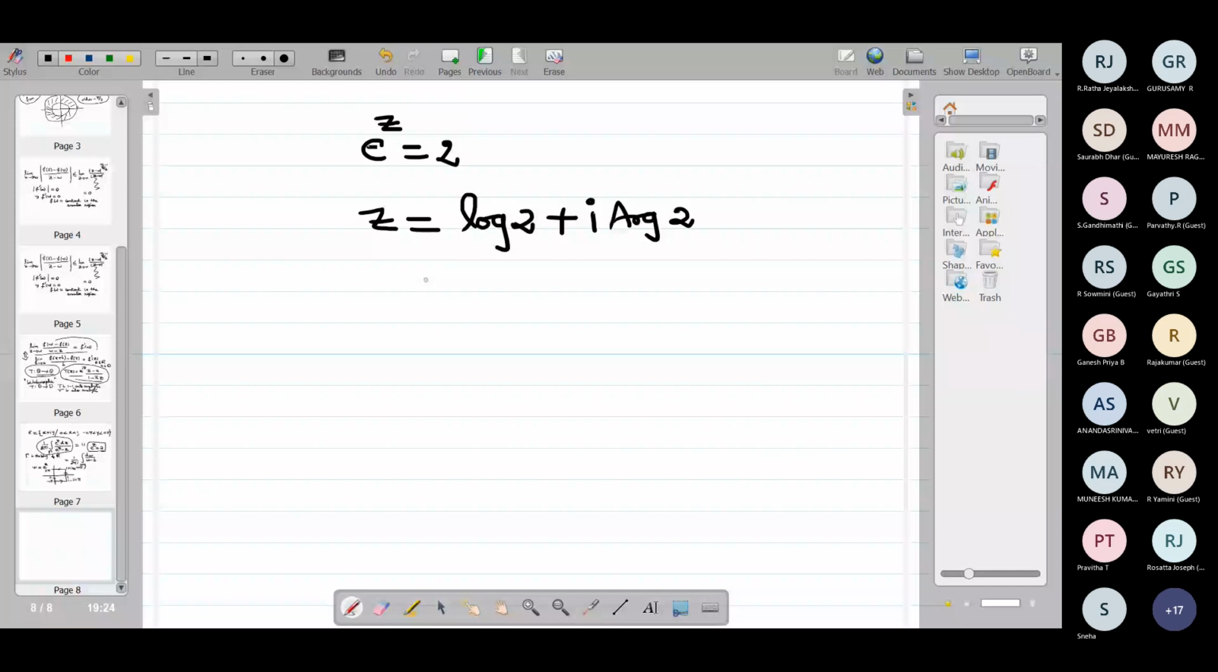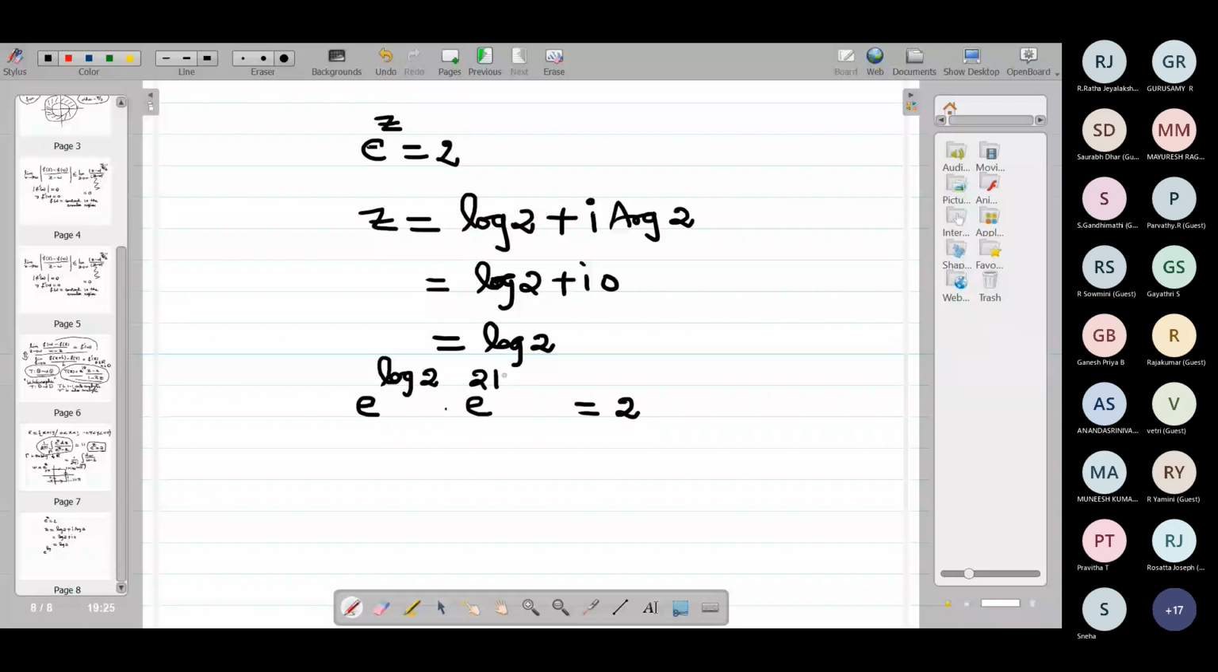But what are all the other solutions? See, e power z equal to 2. z equal to log 2 is a solution. E power log 2 equals 2, into e power 2k pi I for k belongs to Z. All these are solutions, right? Yes or no?